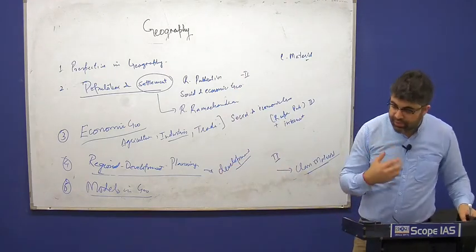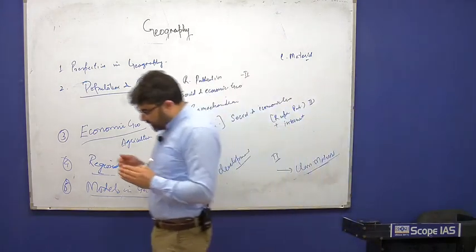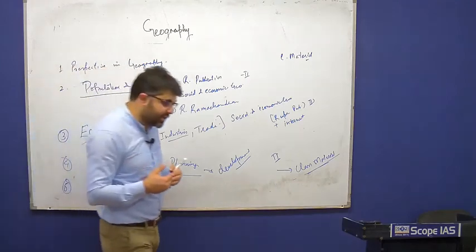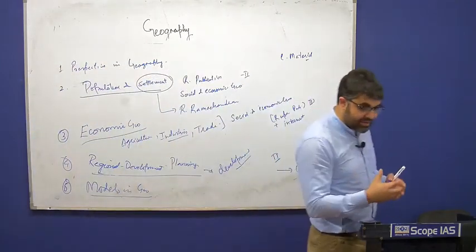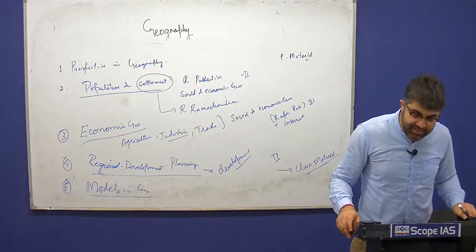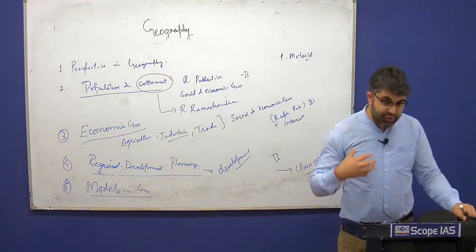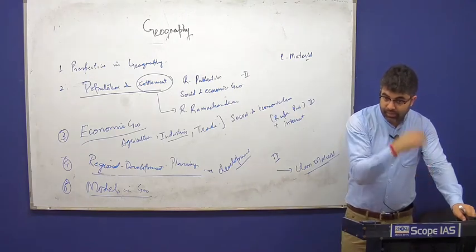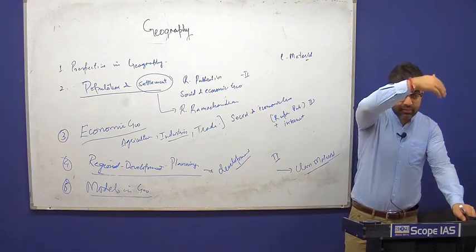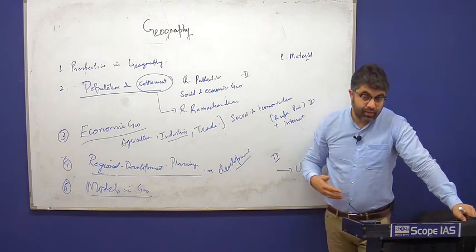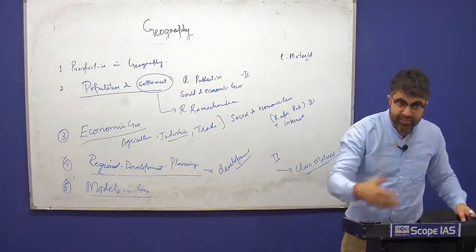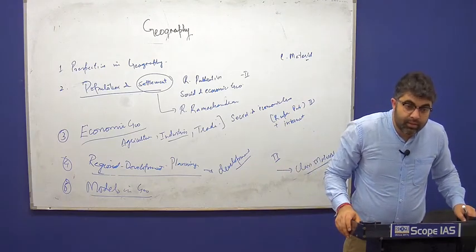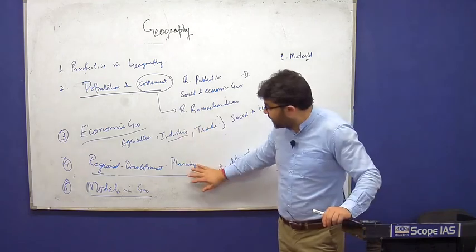Now, how should you approach human geography? When we study physical geography, there are a lot of concepts related to sciences. We need some background understanding of basic temperature, pressure, and some science. Here it's more descriptive. You should have more information about the world so that you can analyze. You should have more information about world agricultural patterns, distribution of industries, and the recent problems experienced by industries. That is where we have to focus.